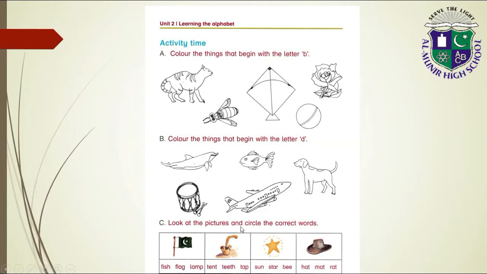Question C. Look at the pictures and circle the correct word. Flag, fish, lamp. What picture is this? Flag. So circle the flag. Tent, teeth, tap. It's tap, so circle the tap. Sun, star, bee. It's star, so circle the star. Hat, mat, rat. The picture is hat, so circle hat.